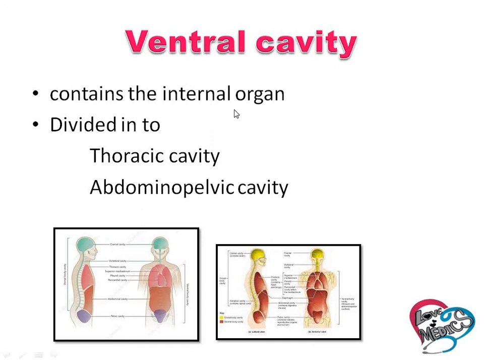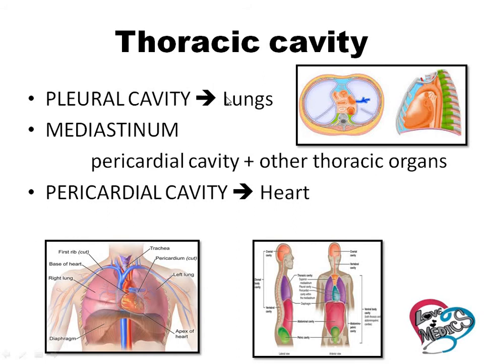Ventral cavity. It contains internal organs. It is divided into thoracic cavity and abdominopelvic cavity. The thoracic cavity has the pleural cavity, mediastinum and pericardial cavity. The pleural cavity has the lungs, the mediastinum has the pericardial cavity and other thoracic organs.